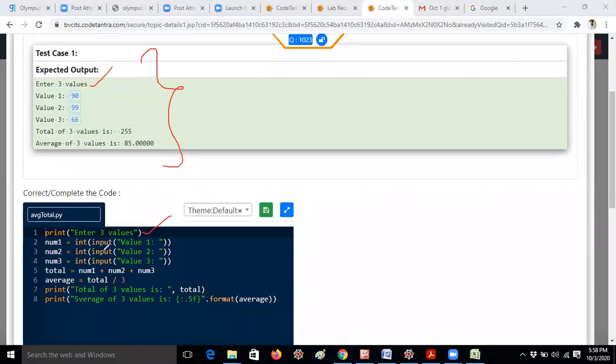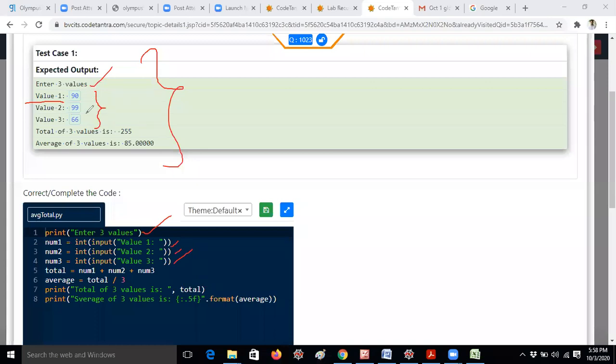num1 equal to int of input of value 1. That means if I would like to read value 1, I have to give num1 equal to, or any variable a, b, c, like that. You can take any variable. That's not an issue at all. int of input of value 1, int of input of value 2, int of input of value 3. That means it will ask 3 integers.